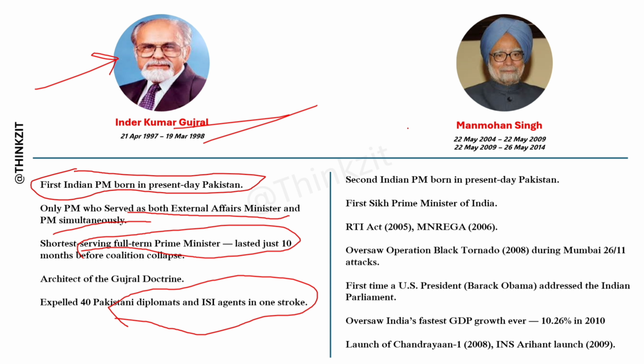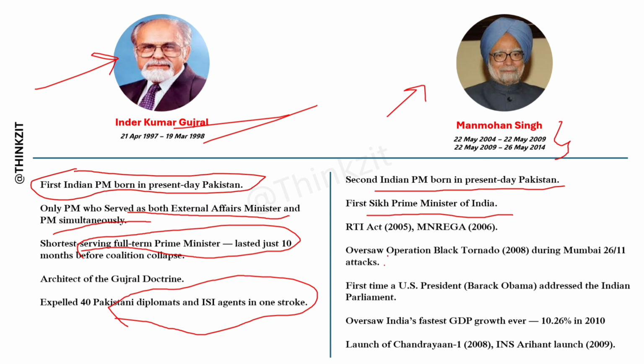And let's come to India's next Prime Minister, and he is Manmohan Singh. He served twice as India's Prime Minister, and he is the second Indian Prime Minister born in present-day Pakistan. He is the first Sikh Prime Minister of India, and he passed the RTI Act in 2005 and MGNREGA in 2006.